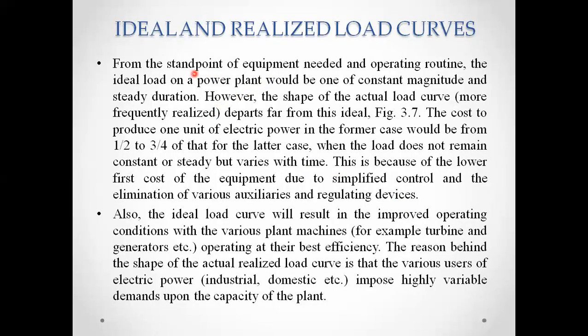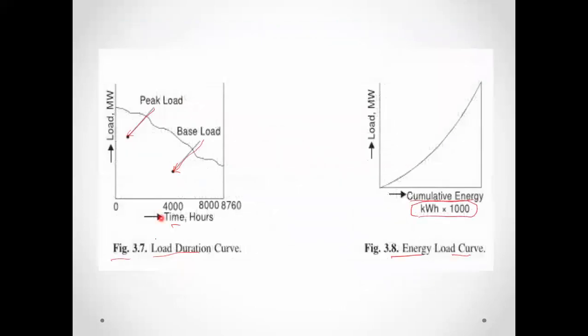Okay, if we see from the standpoint of the equipment needed and the operating routine, the ideal load on the power plant would be one of constant magnitude and steady duration. We can see that the shape of the actual load curve departs far from this ideal, that is shown in figure 3.7, this one, load 1.